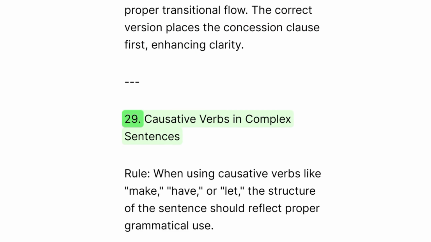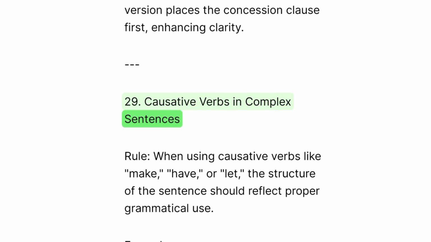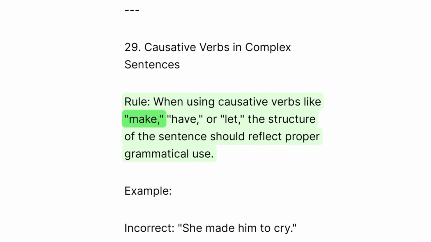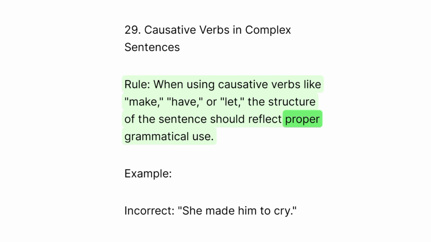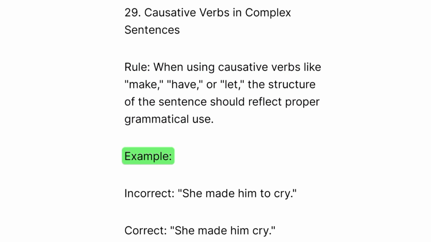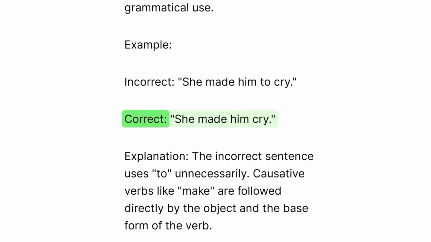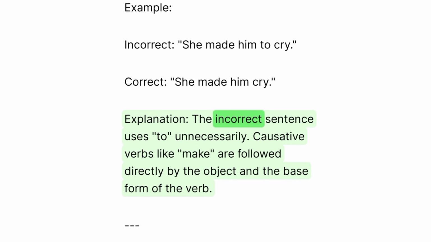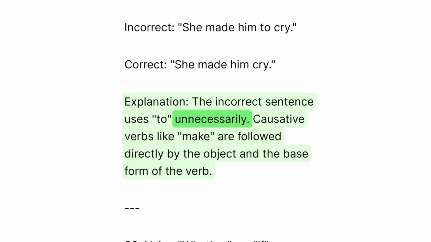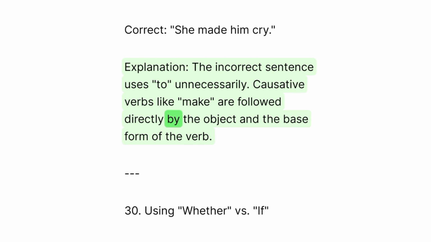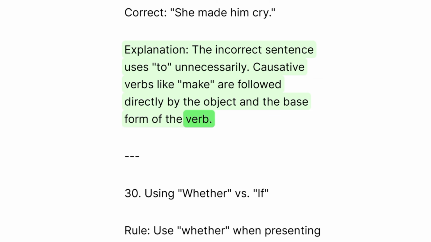29. Causative verbs in complex sentences. Rule: when using causative verbs like make, have, or let, the structure of the sentence should reflect proper grammatical use. Example: incorrect. She made him to cry. Correct. She made him cry. Explanation: the incorrect sentence uses to unnecessarily. Causative verbs like make are followed directly by the object and the base form of the verb.